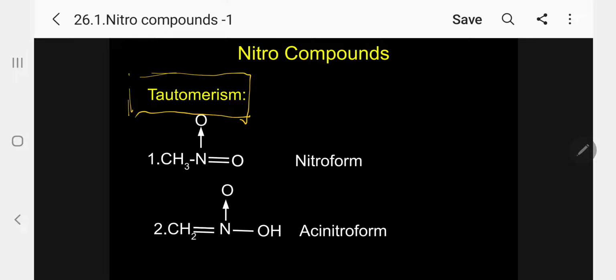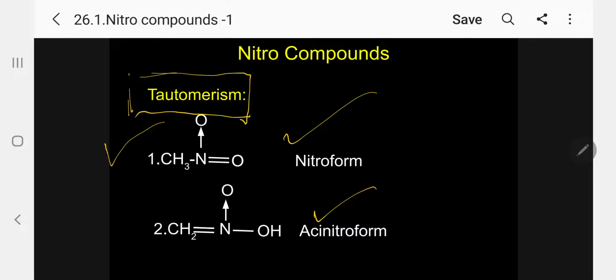If you take any compound, for example nitromethane, and put it in a suitable solvent, a particular percentage of the one form, that is the nitro form, is converted into the aci-nitro form, another form. Kindly follow. This is tautomerism.